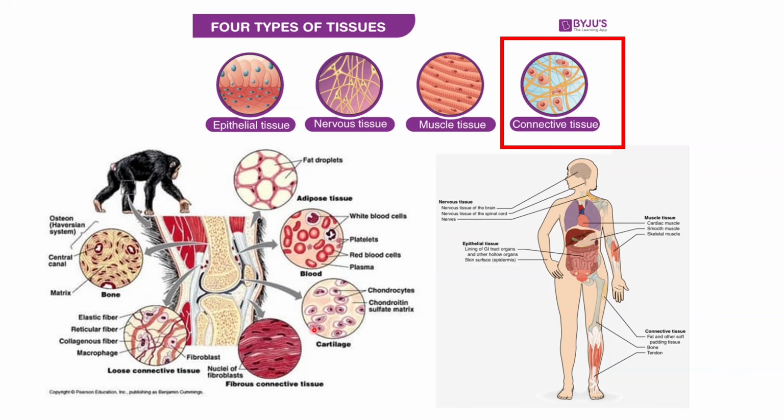Some types of connective tissue will be for cushioning of organs or for regulating internal body temperature as well. So it depends. As we go on, we will learn that there are a lot of different types of connective tissues because there are a lot of functionalities that they have to do.